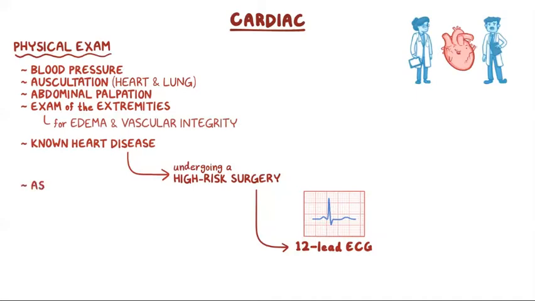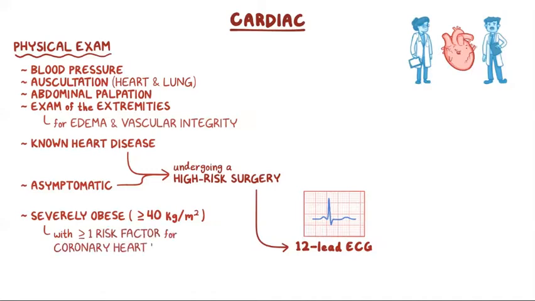ECG may also be done for asymptomatic individuals undergoing high-risk surgery, as well as for severely obese individuals with a BMI of 40 kilograms per square meter or higher, with at least one risk factor for coronary heart disease, such as diabetes, smoking, hypertension, or hyperlipidemia, or with poor exercise tolerance.